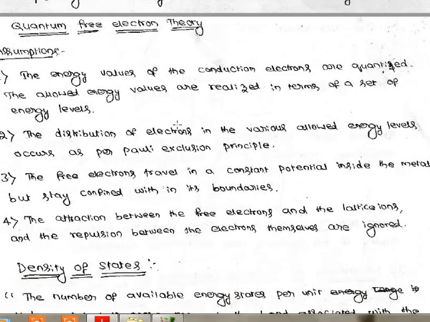And go for the second assumption. The distribution of electrons in the various energy levels is according to Pauli's exclusion principle. So the filling up of the energy orbitals is according to Pauli's exclusion principle. Electrons fill each orbital according to this principle. So what does Pauli's exclusion principle say? You know the statement is like this: no 2 electrons can have the same set of 4 quantum numbers, which